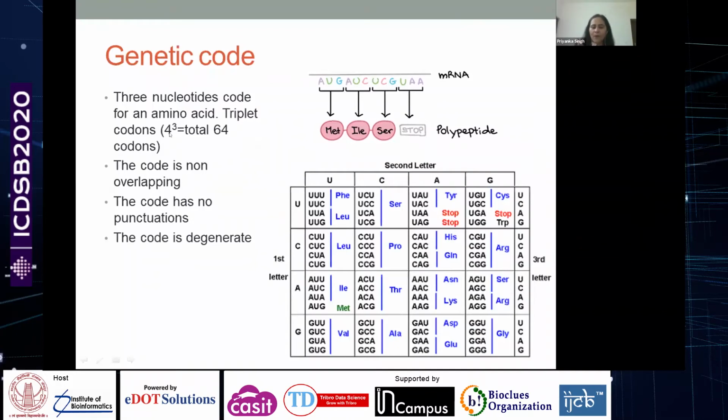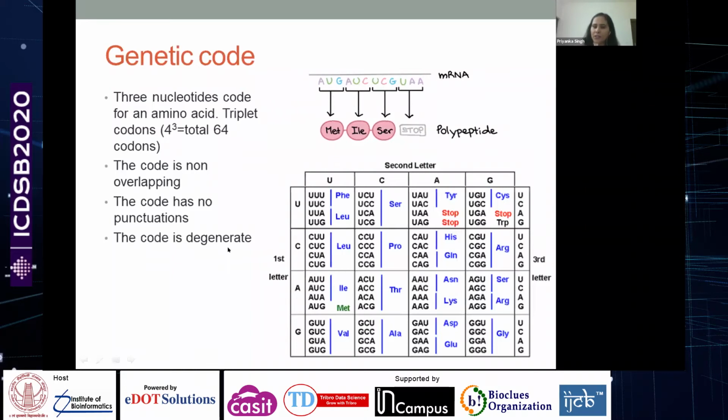Now, I said there are 4 kinds of nitrogenous bases in the DNA or RNA. If 3 nucleotides form a code, there is a possibility of a total of 4 to the power 3, which is 64 codons. The codes are non-overlapping, so they are read in units of 3. This is the example shown in this diagram here. The codes also do not have any punctuation, so no nucleotide is left out. It's continuously read, 3, and the next set of 3, and the next set of 3.